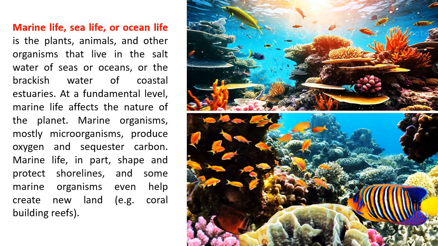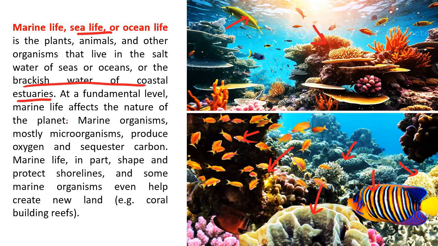Okay, now, so as I was saying about marine life, see over here, what do you see? Different type of fish you see, plants. Okay, many varieties are there, even very wide varieties. So marine life or sea life or ocean life is the plant, animal and other organisms that live in the salt water. Remember, they don't live in the fresh water, but in the salt water of seas or oceans, or the brackish waters of coastal estuaries.